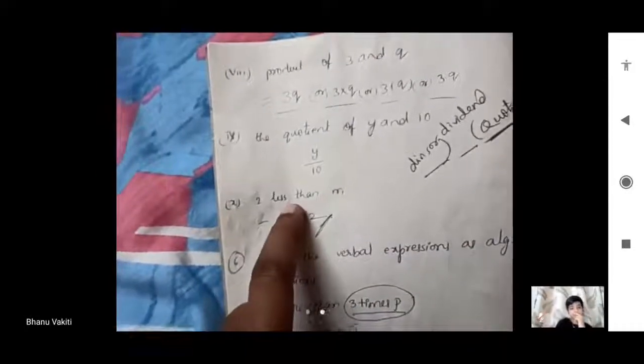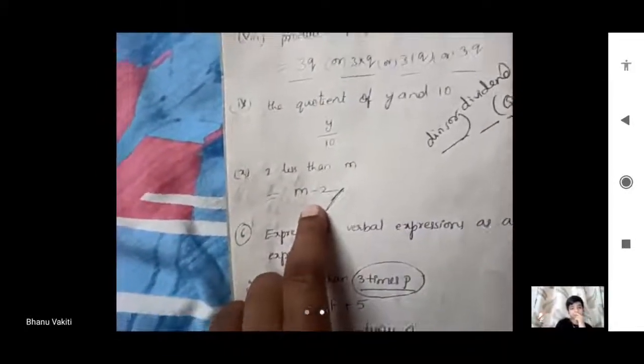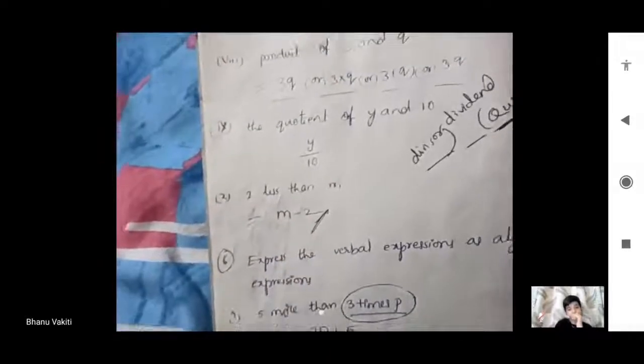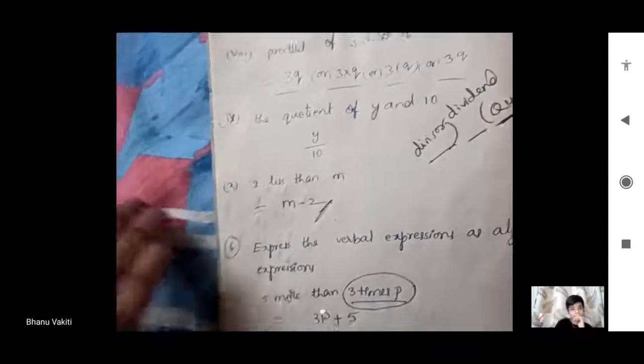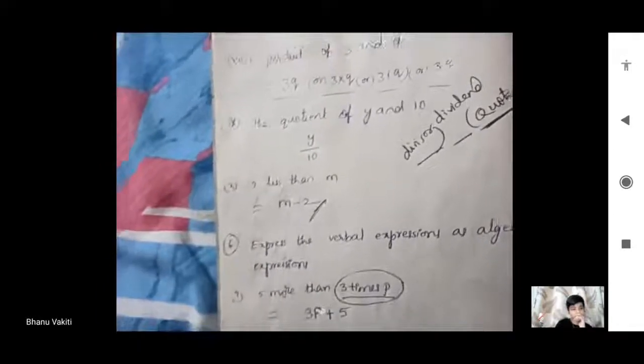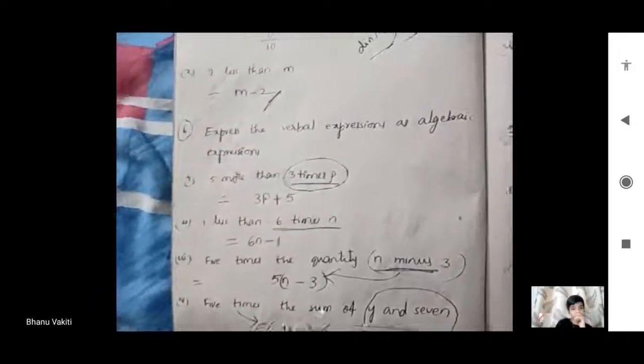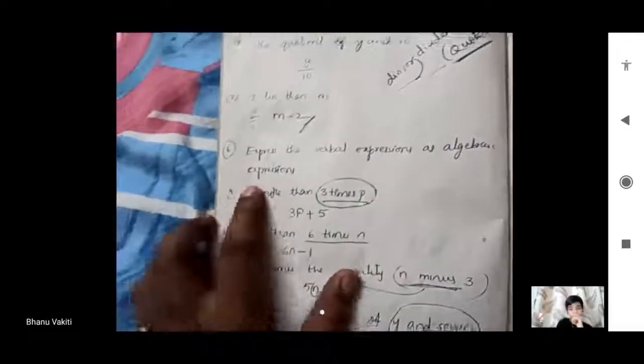So, we have to write from verbal form to algebraic expression in this manner. Don't get confused. This is most important for your higher classes. This type of writing, from verbal to equation and equation to verbal, is most important. Now express the verbal expressions as algebraic expressions.